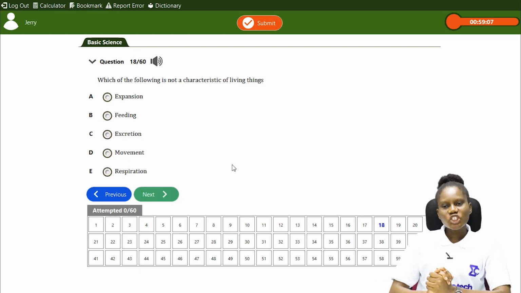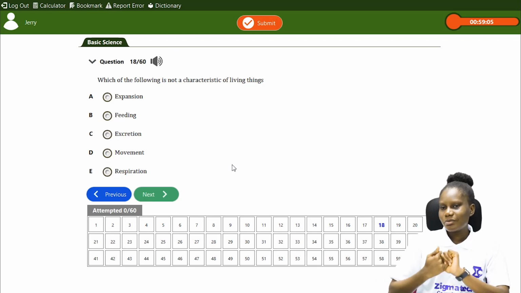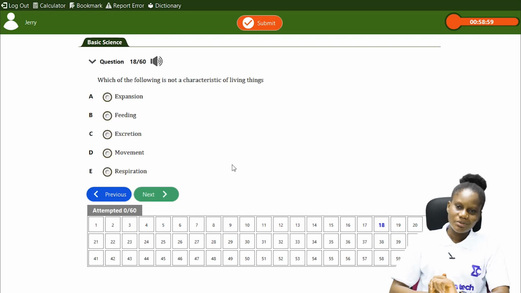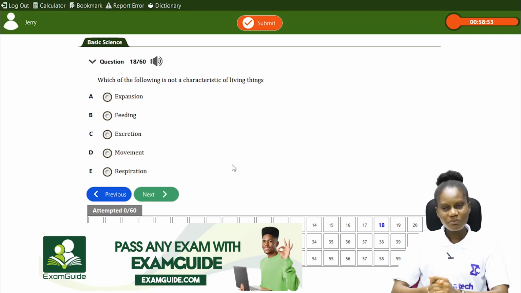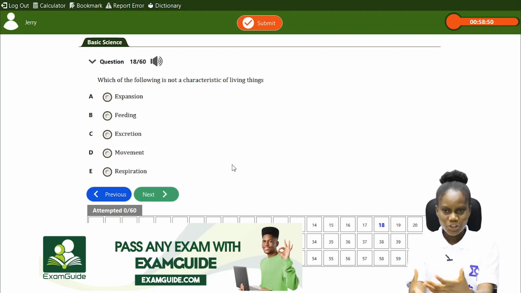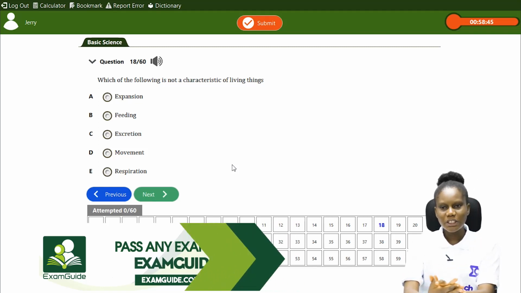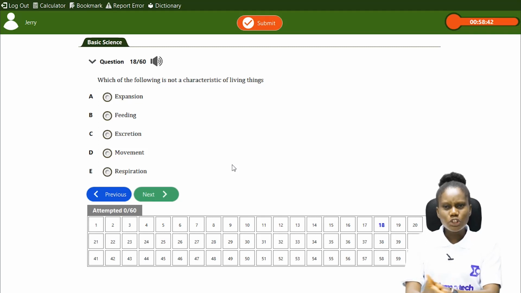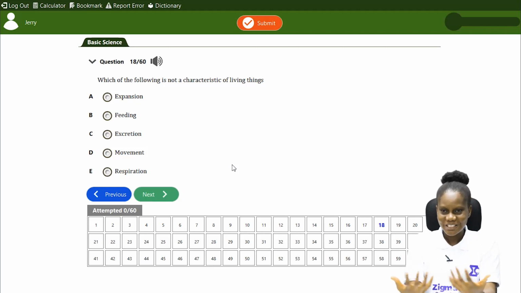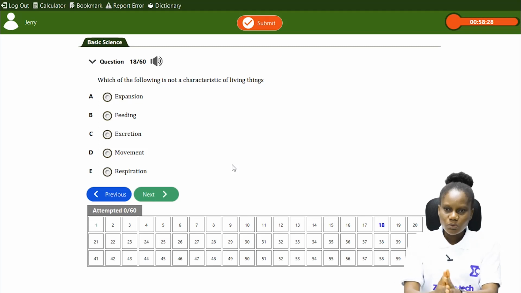It says, which of the following is not a characteristic of living things? We have A, expansion. We have B, feeding. We have C, excretion. We have D, movement. We have E, respiration. So we just quickly go down memory lane to Mr. Niger card, and we see if each of these options that were mentioned can be found there. Expansion, is there something like that? Expansion, okay. Then we move to the next one, B, which is feeding.